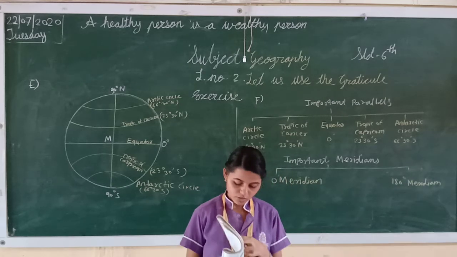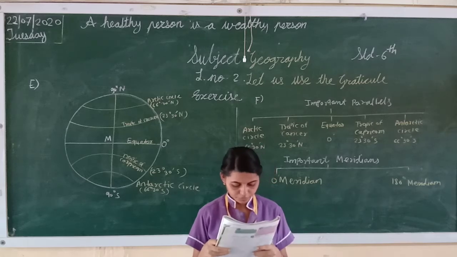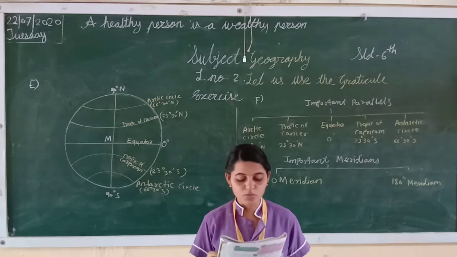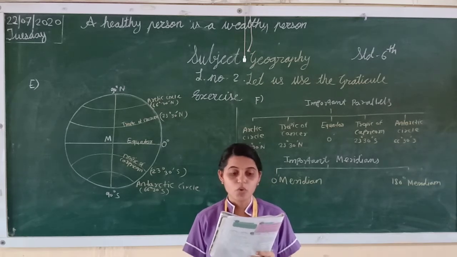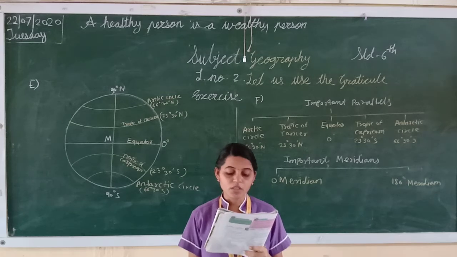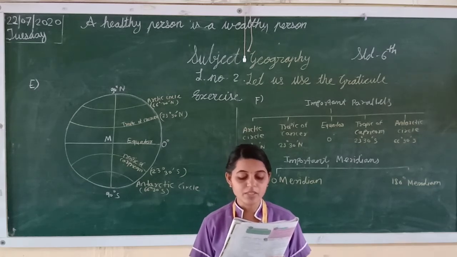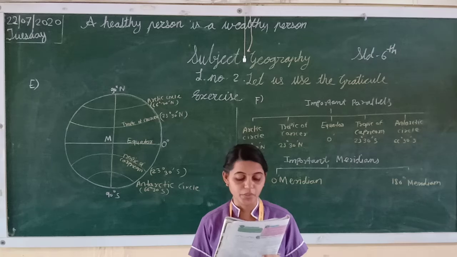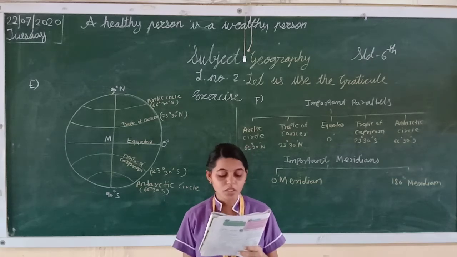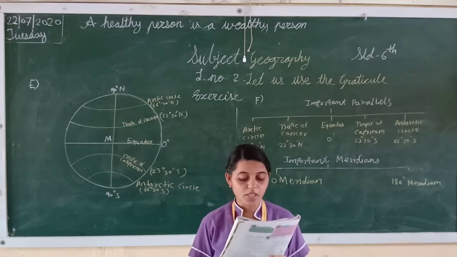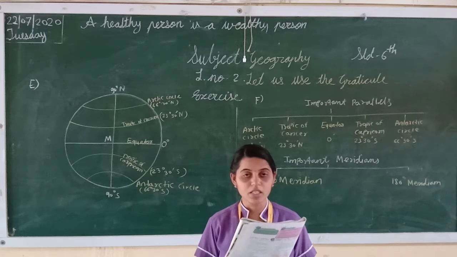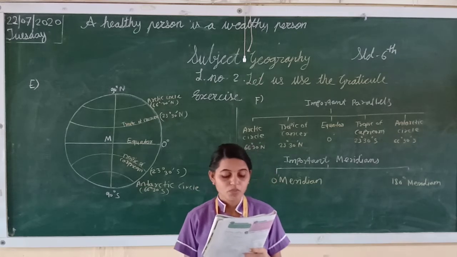I hope students you understood. Now next one, Bhopal, 23 degree north latitude and 77 degree east longitude. Chennai, 13 degree north latitude and 80 degree east longitude.